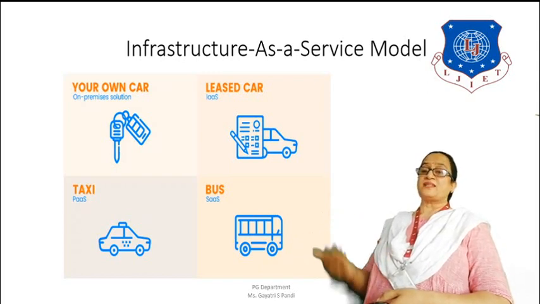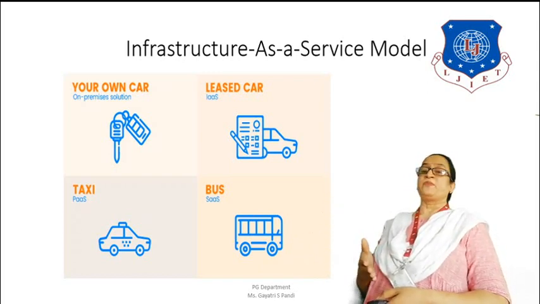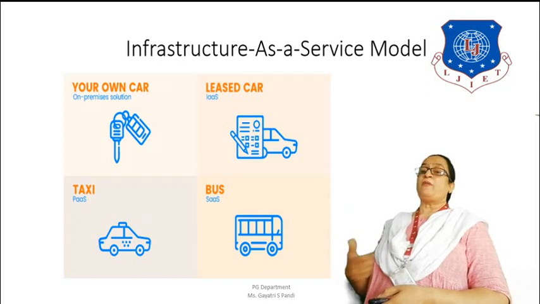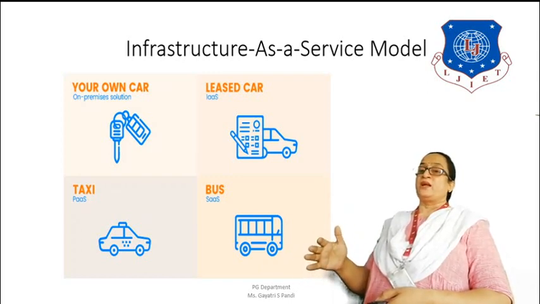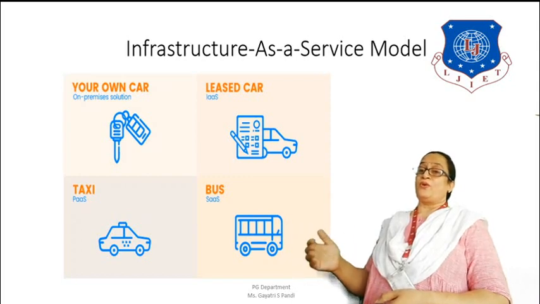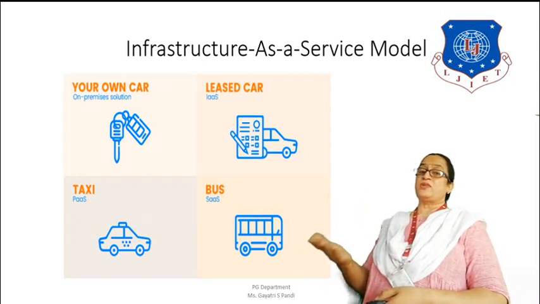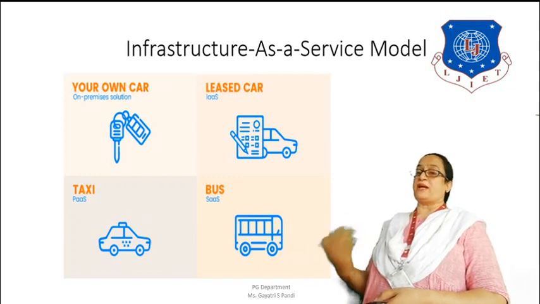Then we have taxi as a service. On the lower side you can see platform as a service, where the entire car is provided, maybe with a driver also, to the customer. And the other case is where you have a bus. We have the BRTS bus, the government buses.